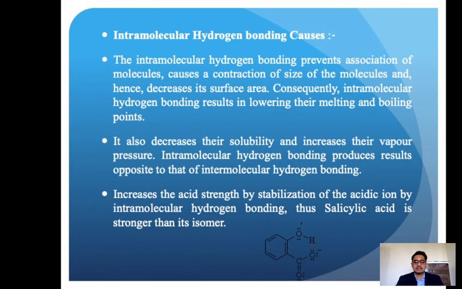Thus, salicylic acid is stronger than its isomers. Salicylic acid means ortho-hydroxybenzoic acid. If you compare with the para and meta isomers, this one is more acidic, because when it donates the proton, stability of that anion is possible due to the hydrogen bonding. It is engaged with that hydrogen, so it can easily donate the proton, and that acid is stronger than its other isomers.